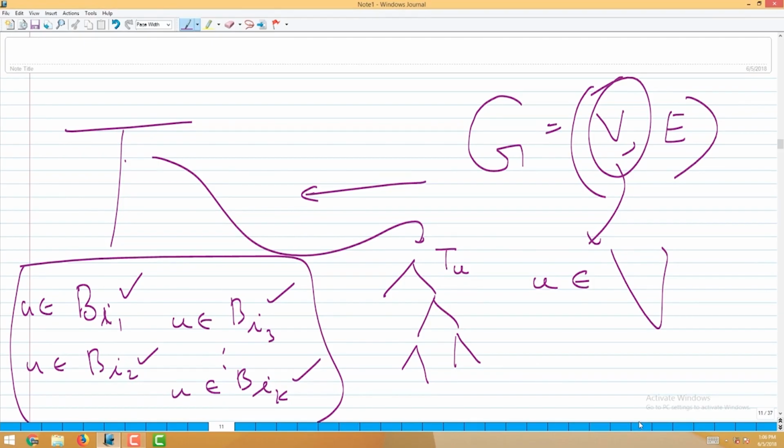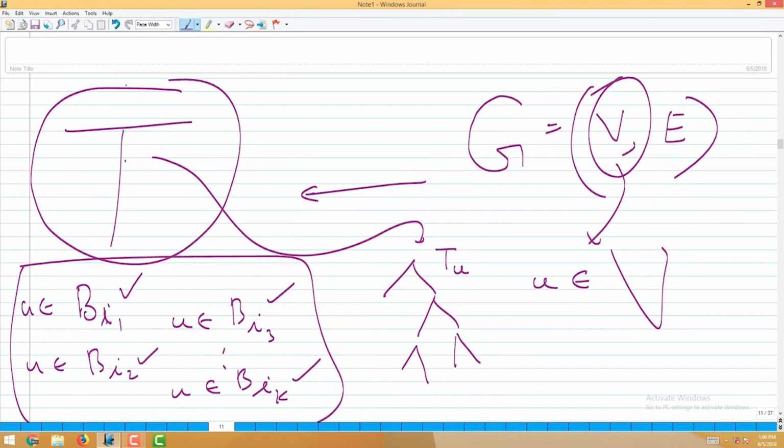Now, I claim that if I make the intersection graph of these subtrees, I will get back this chordal graph. Will you agree with me? To remember, we are given a chordal graph G, and from it I constructed a conceptual tree where each vertex corresponds to a bag of vertices of the original chordal graph, and it satisfies many properties.